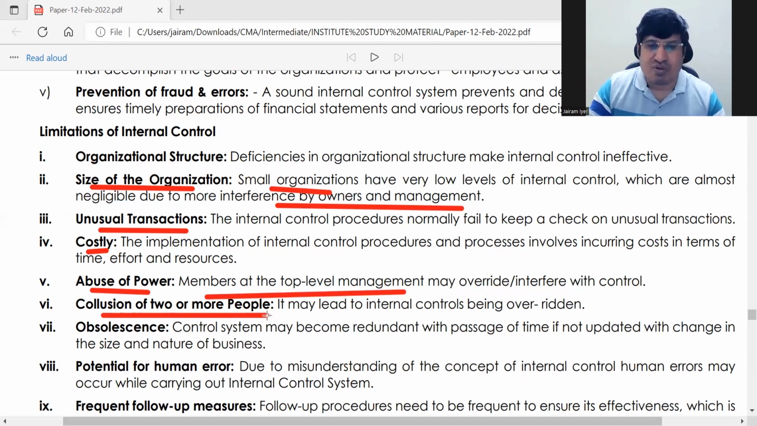Collusion of two or more people. So you have framed it in such a way that one transaction is going through 4 people. All 4 have colluded together, then okay, then fraud can happen, right? So that is one thing.